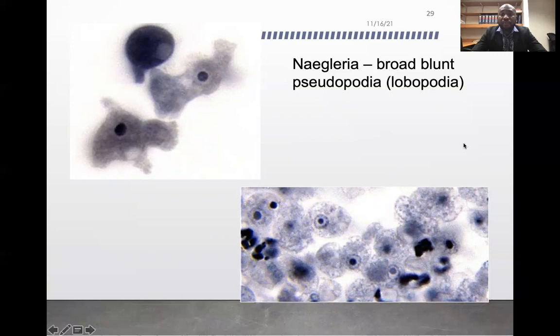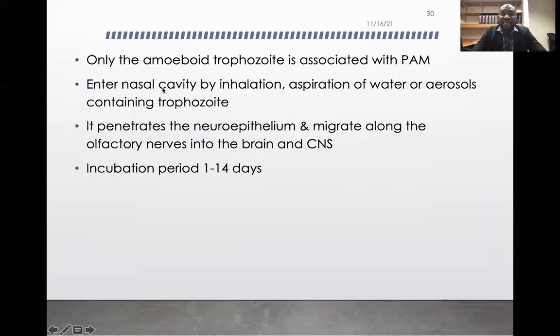They have lobopodia, broad, blunt pseudopodia. Only the amoebic trophozoite is associated with PAM. The flagellated form and the cyst are not associated with PAM, which is another difference between this and GAE.